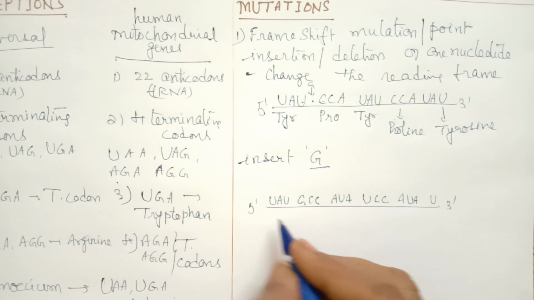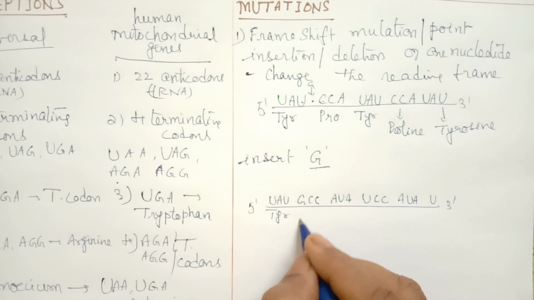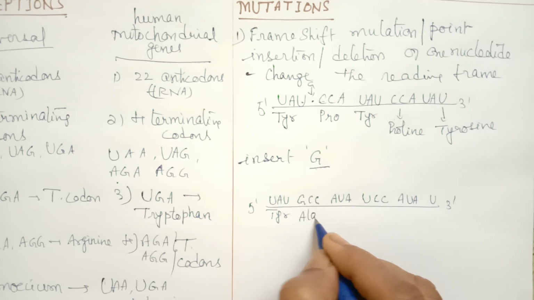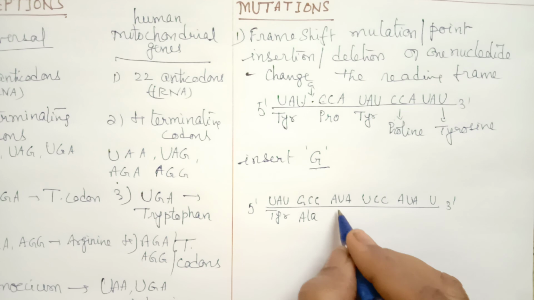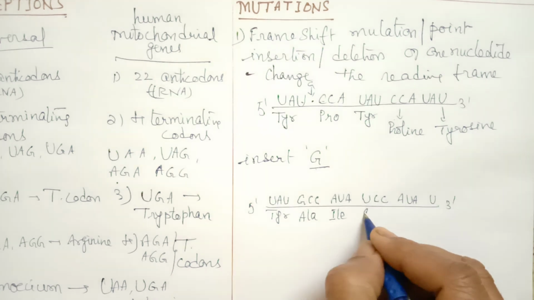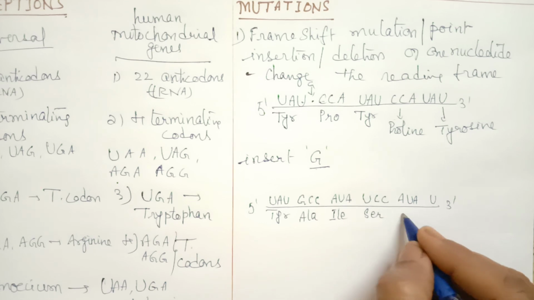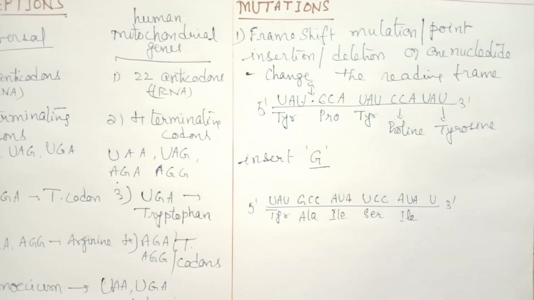Now how are the amino acids changing? This is tyrosine. It remains the same. The second one is changed. It is called alanine. The third one is isoleucine. The fourth one is serine. The fifth one again isoleucine. So I'll write the full form.